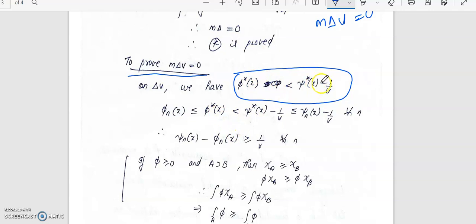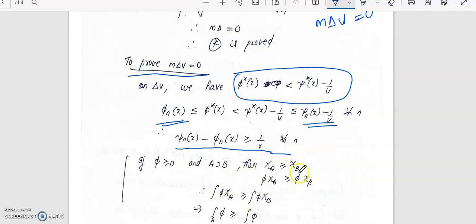Phi star is less than psi star minus 1 by v, and this will be less than or equal to, since this is an infimum, for any arbitrary psi n, psi n minus 1 by v. So now take the difference of these two. So take the first and last term here. So we will get psi n minus phi n greater than or equal to 1 by v for all n.